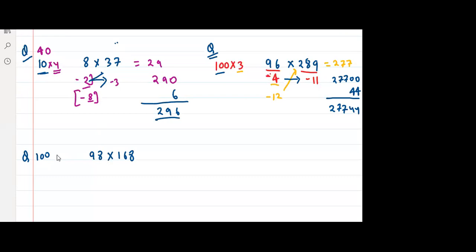Sir, 200, so into 2. Step by step. Slowly, slowly, we will do it with care, because this is the learning phase. So 98 is less than 100 by how much? Sir, 2. And 168 is less than 200 by how much? Sir, 32. Yes or no?